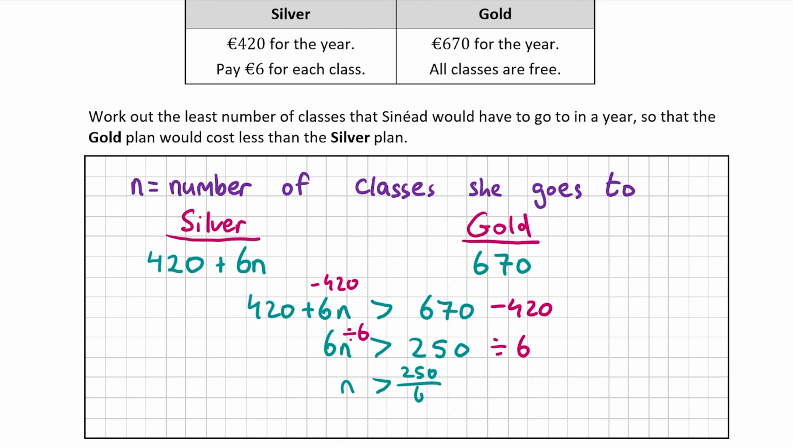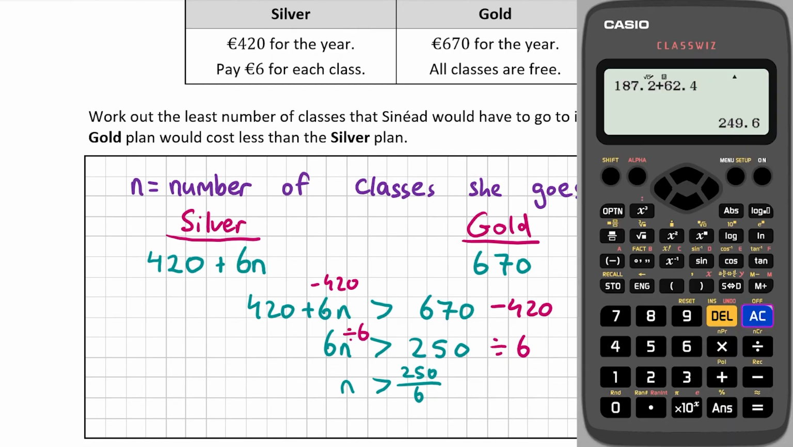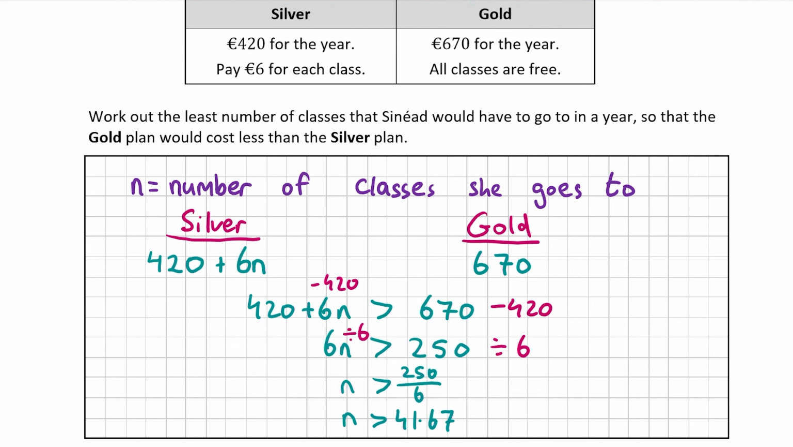And we can do that on the calculator. So click the fraction button, and then 250 over 6. And that's 125 over 3, but as a decimal, and we can get that by clicking the S to D button. We get 41.6 with the dot above it, which is 41.666666 continuous. So that can be rounded up to 41.67. So when n, which is the number of classes that Sinead goes to, is greater than 41.67, the gold plan costs less than the silver plan.